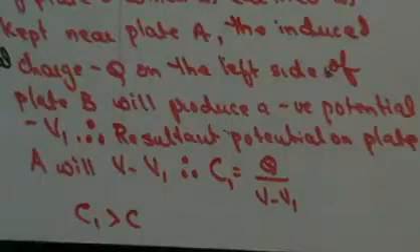Therefore, I can say that the arrangement of conductors called a capacitor has greater capacity to hold charge. Therefore, by keeping multiple parallel plates, the ability of the conductor to hold charge will increase.